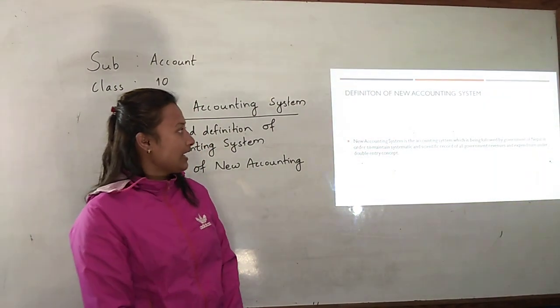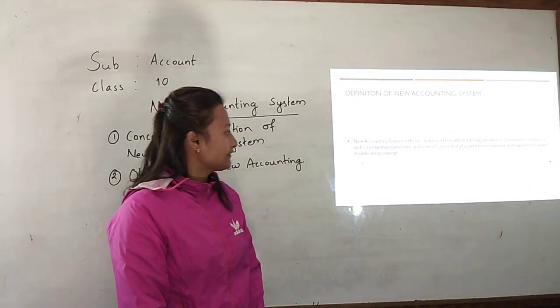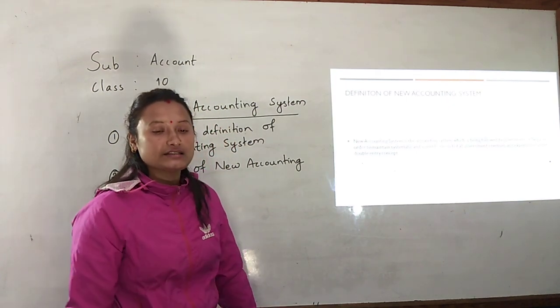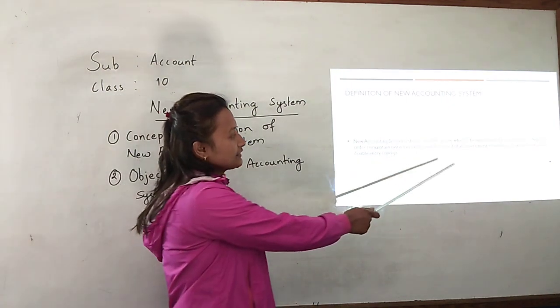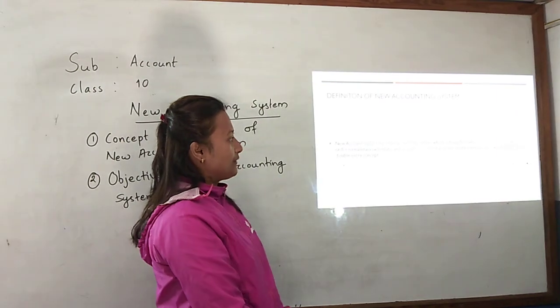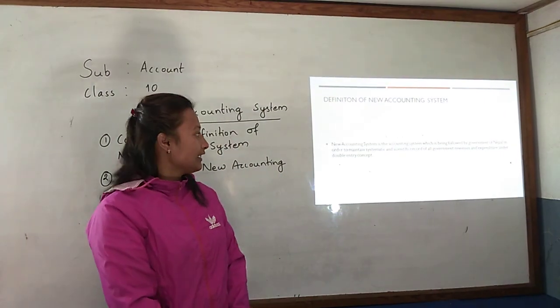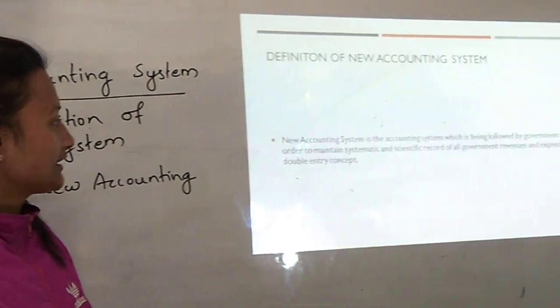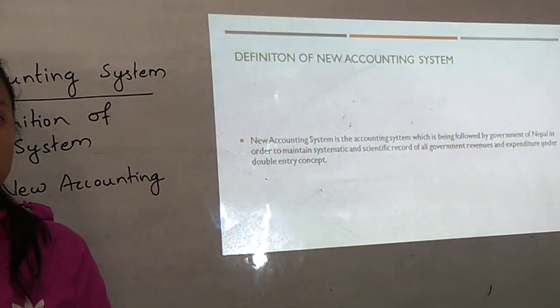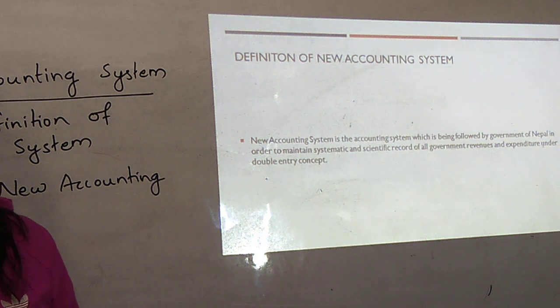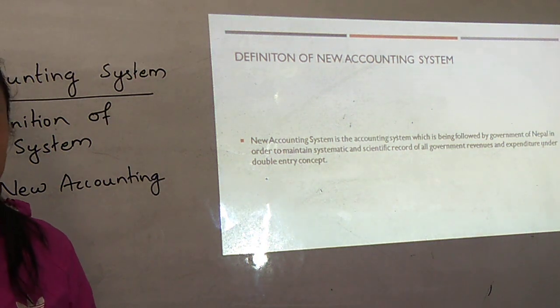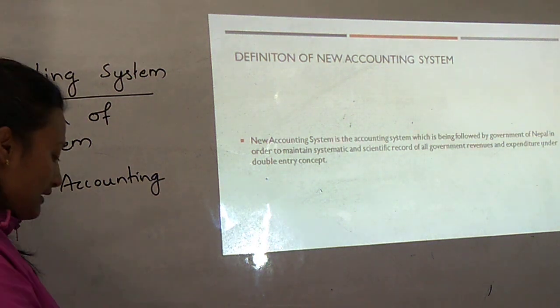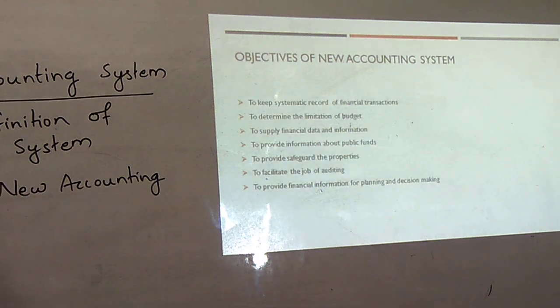So now at the end we can define the new accounting system as the accounting system which is being followed by the government of Nepal in order to maintain a scientific and systematic record of all the government revenue and expenditure on the double entry principle. Now let's start the objectives.